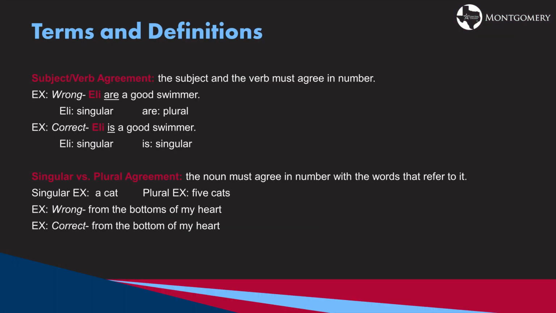Subject-verb agreement. The subject and the verb must agree in number. If your verb is plural, then your subject should be plural as well. Eli are a good swimmer. This is wrong because Eli is singular, but the verb are is plural. To correct this, you'll need to change your verb to singular. Eli is a good swimmer. Singular versus plural agreement. In this case, the noun must agree in number with the words that refer to it. A cat versus 5 cats. From the bottoms of my heart is wrong because we're only talking about one heart.